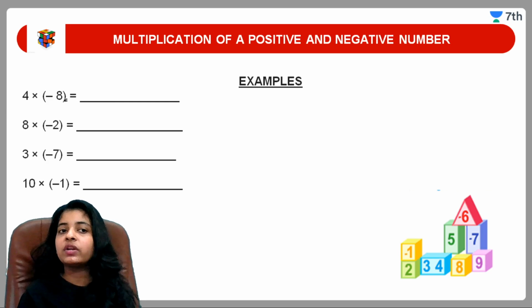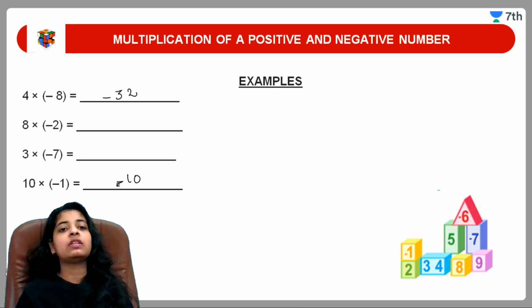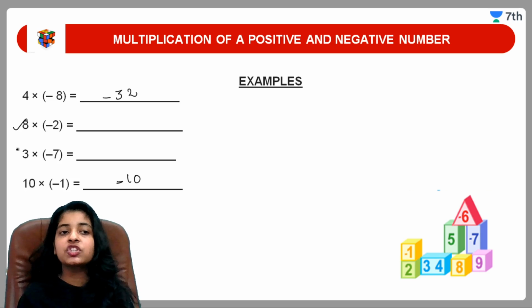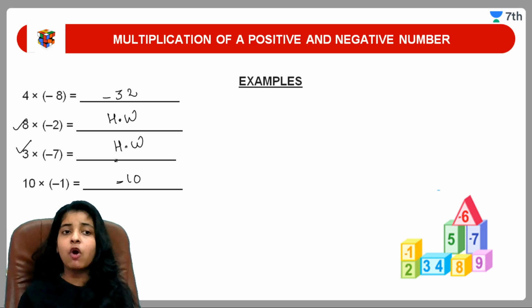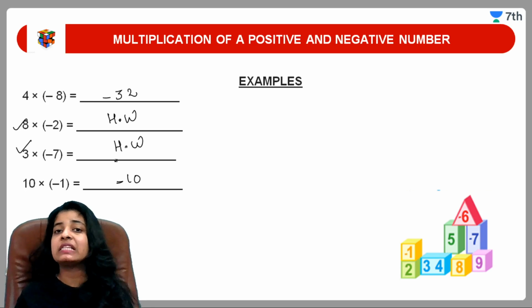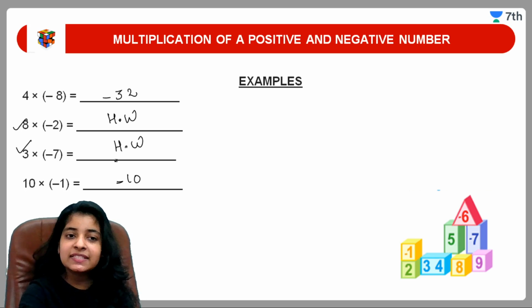Same for here. 4 into 8, 32 I'll get. I'll put the negative sign and this I'm doing. 10 into 1 gives me 10 and at the last I'll put the minus sign. These 2 questions are homework for you guys. Just perform these 2 questions and let me know the answer of these in the comment section. Okay, moving towards the next.